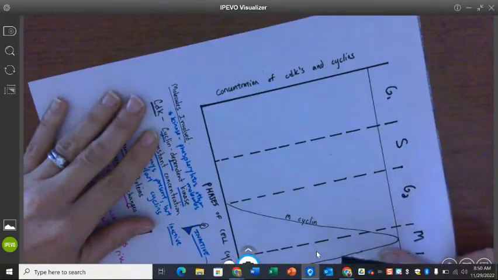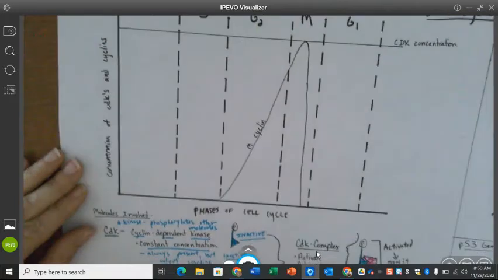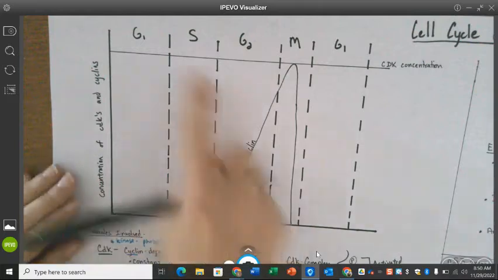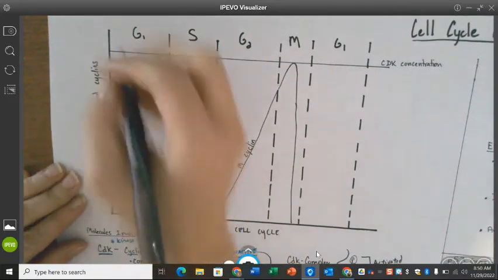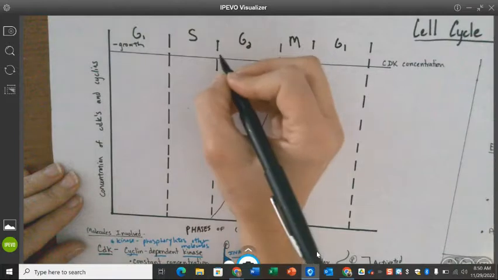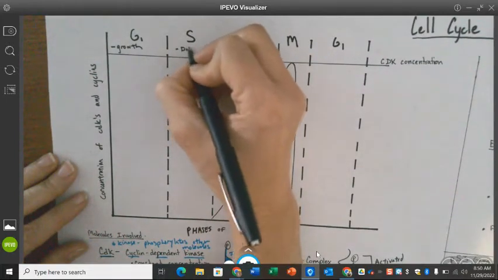Okay, so what's happening here is the cell is growing. We know in G1 we have growth. We know in synthesis we have DNA replication.